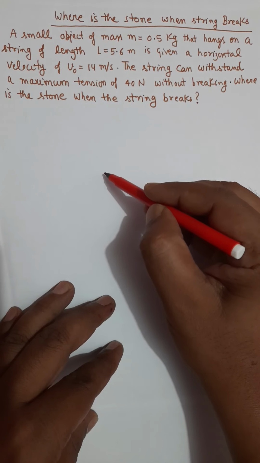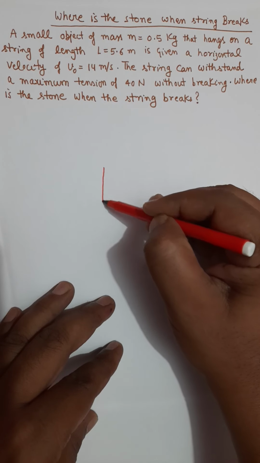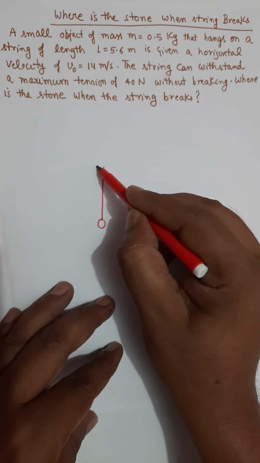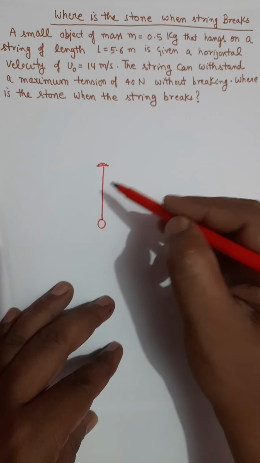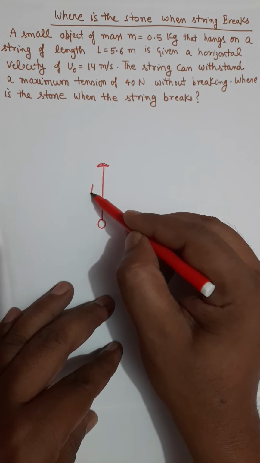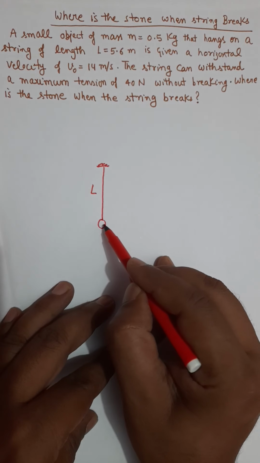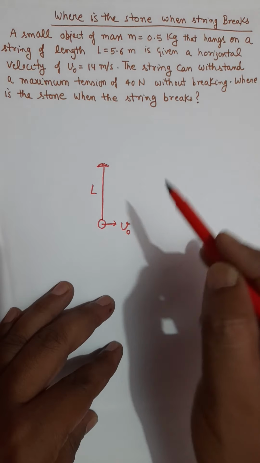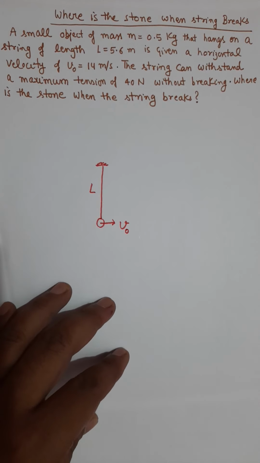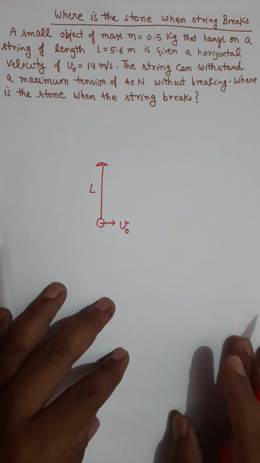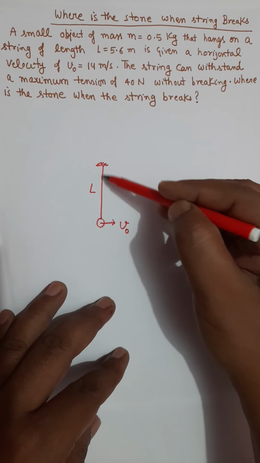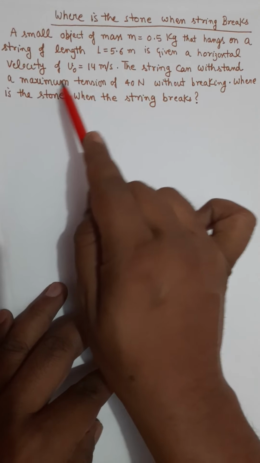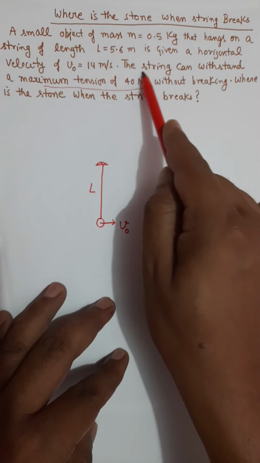As you see in this question, we have a small mass m attached to a string, and the length of that string is given as 5.6 meter in this problem. This mass is given some initial velocity, let's say v naught, which is given as 14 meter per second. It is also given that the string cannot sustain or tolerate a tension which is more than 40 Newton.